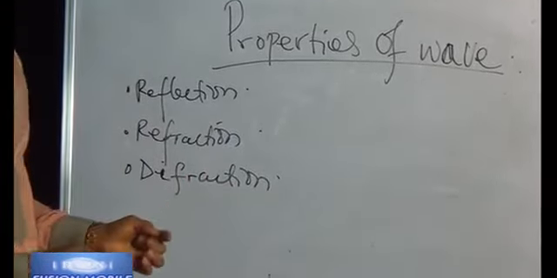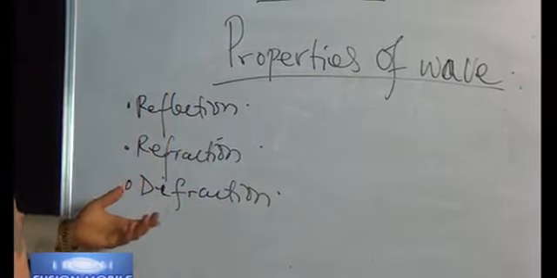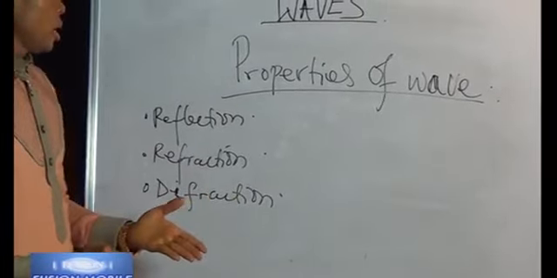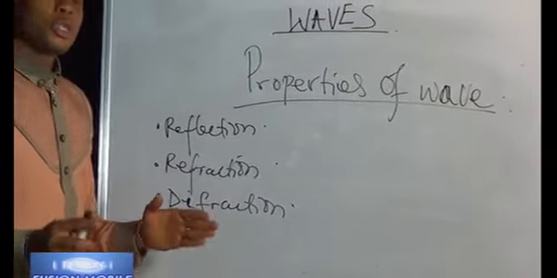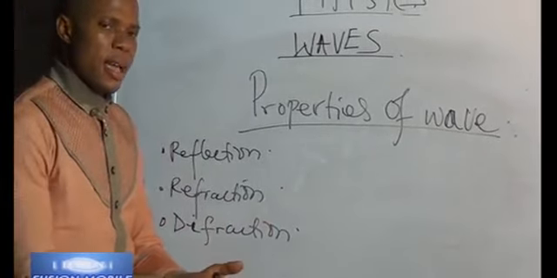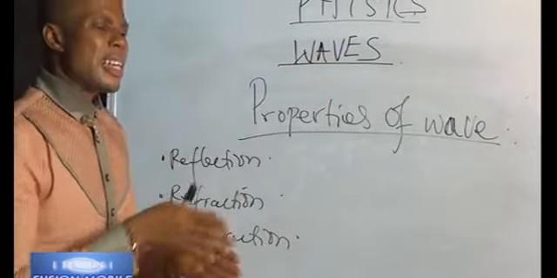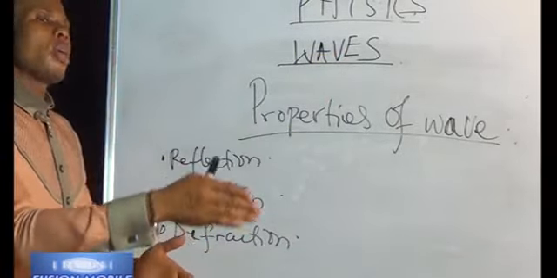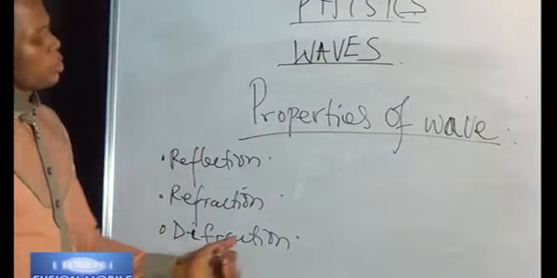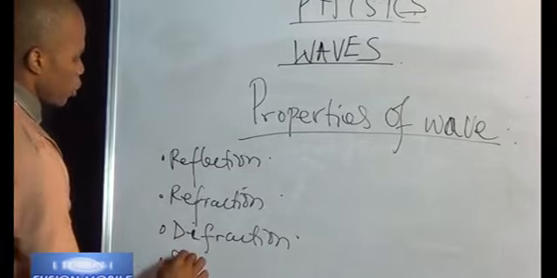Diffraction is the ability of a wave to bend around an obstacle. If you have been to the stream, for those of you who have been to the villages or even in town, you'll see some stones. When the water gets there, it will move around the stone and find its way. That ability to bend around an obstacle on the path of the wave is what we call diffraction. Now we come down to superposition.